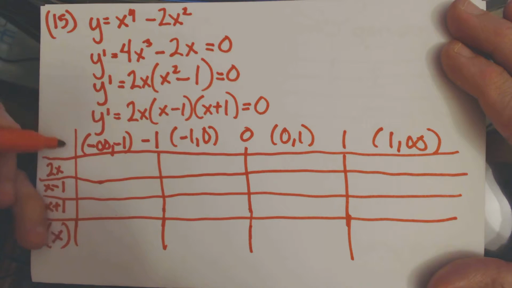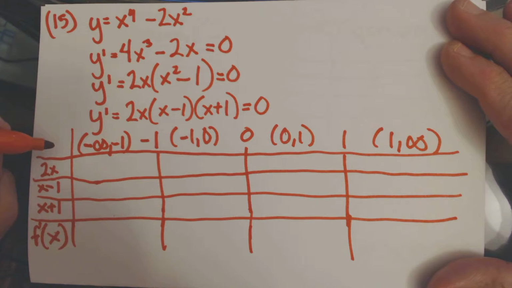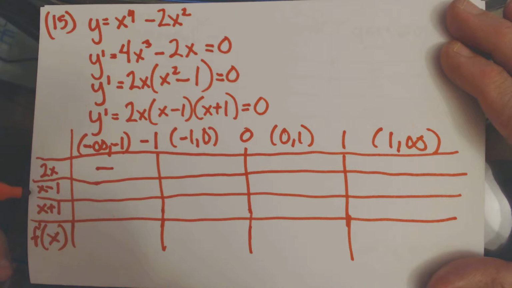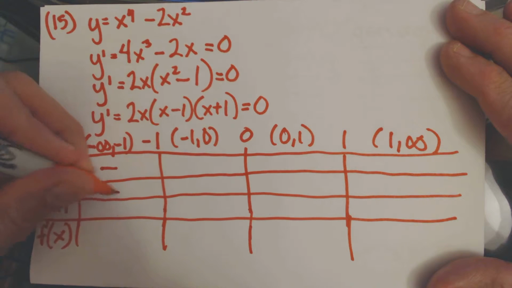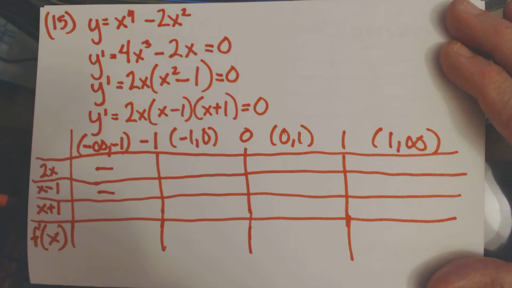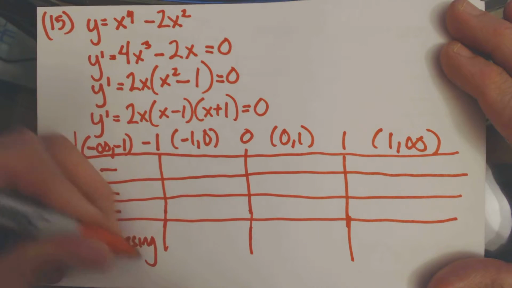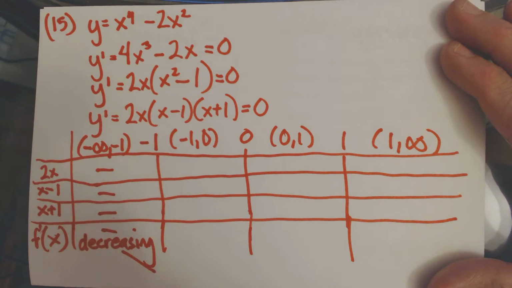Okay. So between negative infinity and negative 1, let's plug in negative 2. So negative 2 times 2 is negative 4. So that's going to be a negative there. Negative 2 times negative 2 minus 1 is negative as well. And negative 2 plus 1 is negative as well. So a negative times a negative is positive, times a negative is negative. So thus the derivative is negative on that interval, and thus the function is decreasing between negative infinity and negative 1.